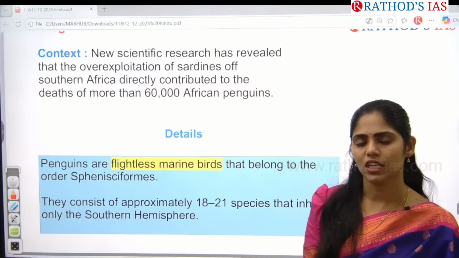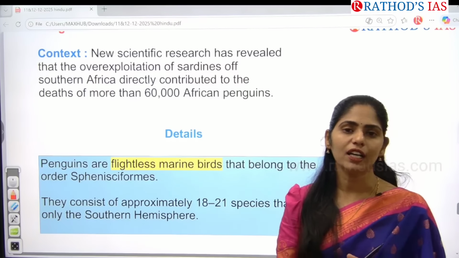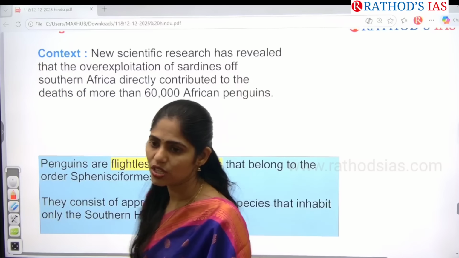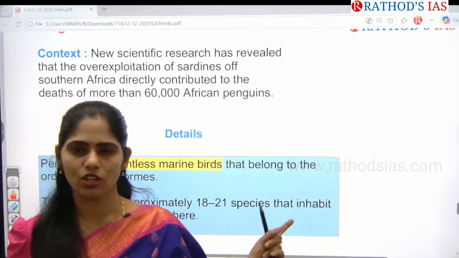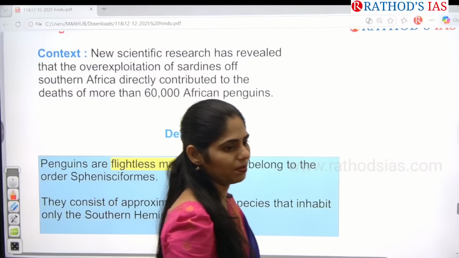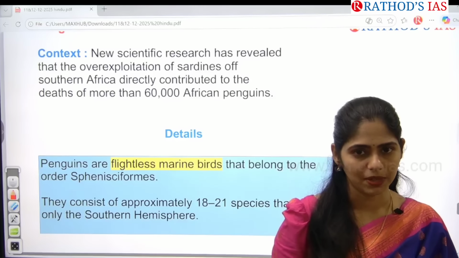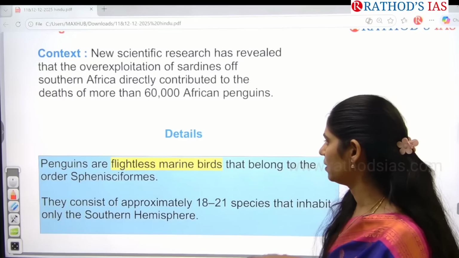So mining, especially over exploitation in South Africa, is leading to the deaths of around 60,000 African penguins. 60,000 is not a small number, right? Because of this you may get a prelims based question regarding penguins in your prelims examination. So you have to be very much careful.